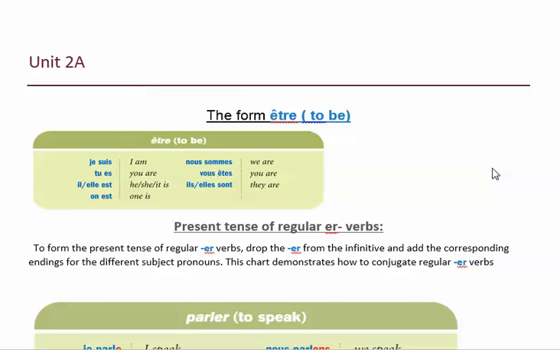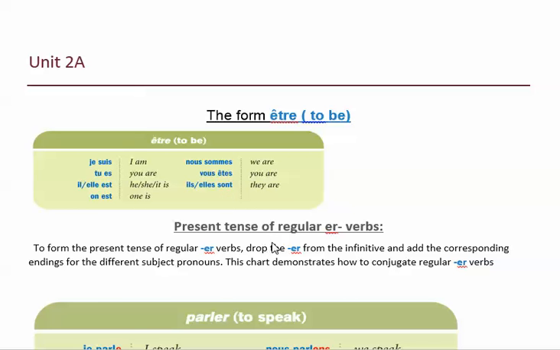So let's review a little bit about the verb être. We have learned in the first quarter, the verb être is the verb to be. And in French, we say je suis, tu es, il est, elle est, on est, nous sommes, vous êtes, ils sont. So, for example, you can say je suis grande et brune. Nous sommes sympas. Elles sont égoïstes. Okay? So it's an irregular verb that we learned about in the first quarter.